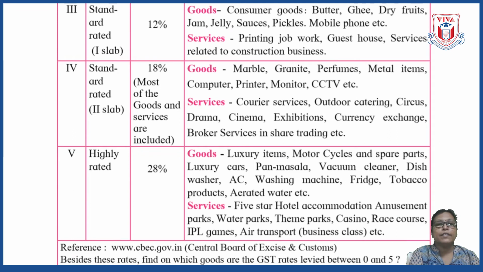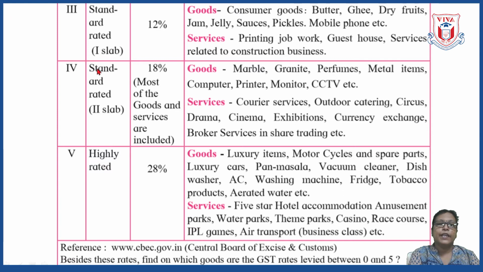The third type is standard rated. In standard rated you can see two slabs. This is first slab and this is second slab. So in standard rated first slab the rate of GST is 12%, and under these the goods are consumer goods like butter, ghee, dry fruits, jam, jelly, sauces, pickles, mobile phones, etc. The things we use but we don't use them commonly. And services like printing job work, guest house, services related to construction business, all these services they come under the first slab.